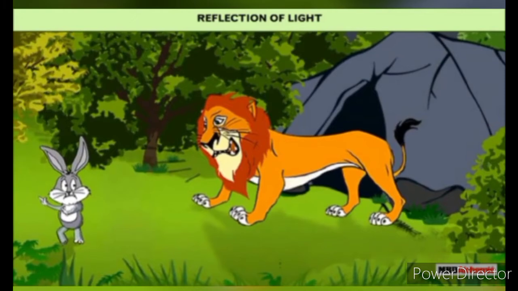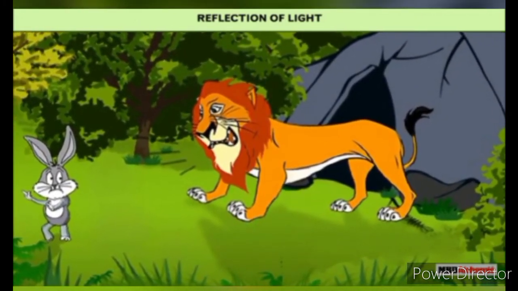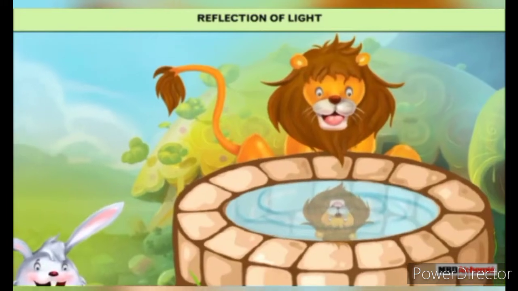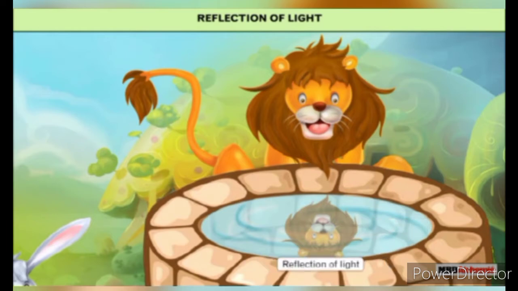Reflection of light. We all have heard the Panchtantra story of the lion and the rabbit. What do you think the lion saw in the water? There was no other lion in the water. The lion saw its own image in water, formed due to reflection of light.